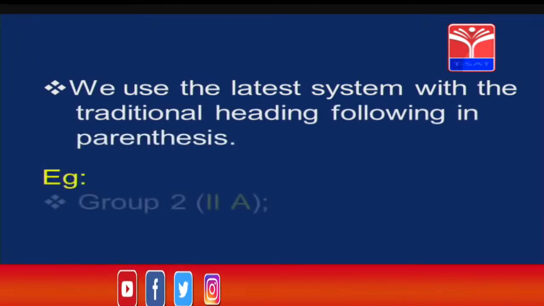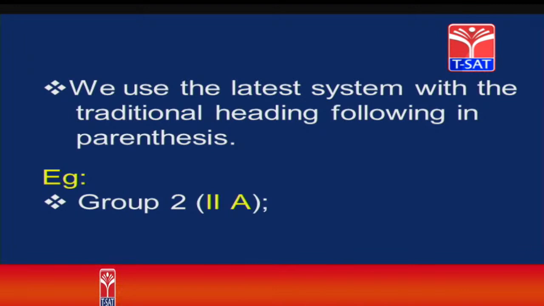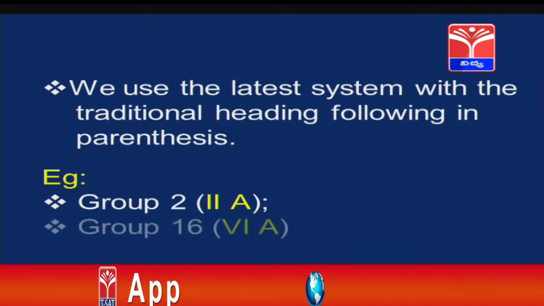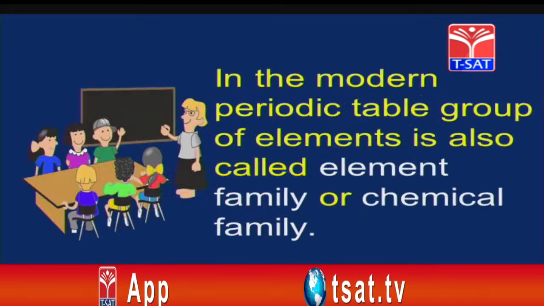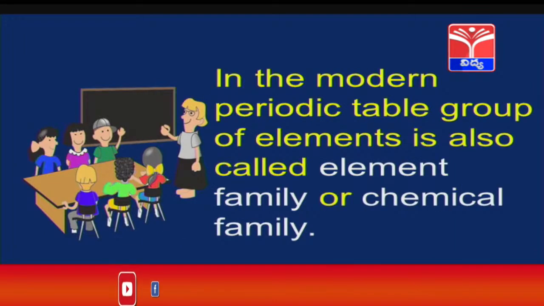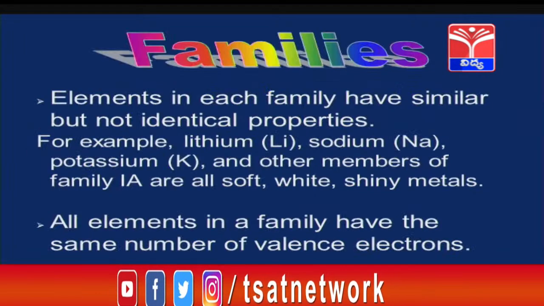Now, you see an example, group 2 is written as 2A in Roman numerals. Both notations we are following in India. Group 16 is written as 6th A group. Now, in the modern periodic table, groups of elements are also called element families or chemical families.